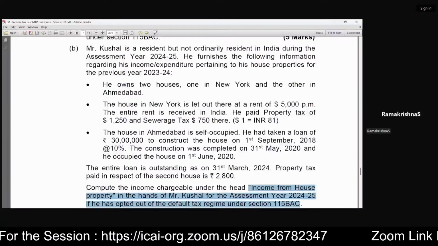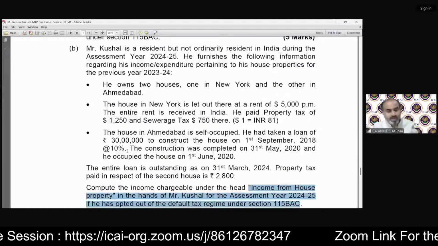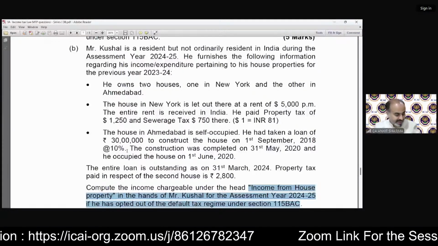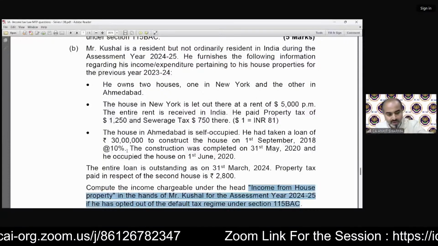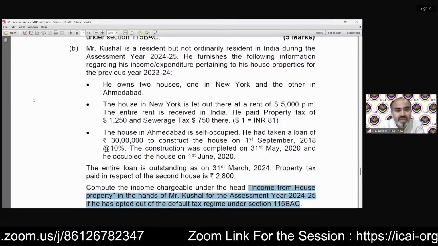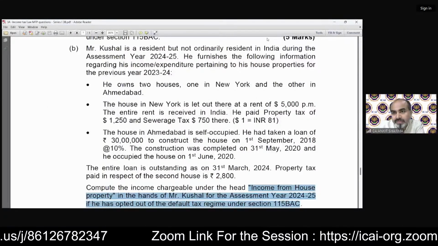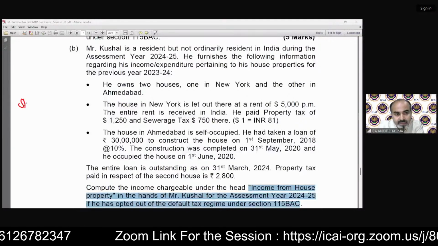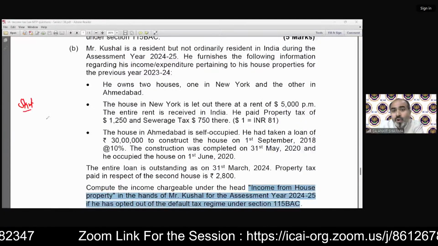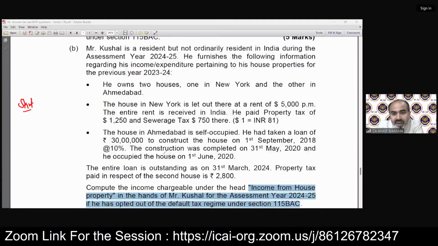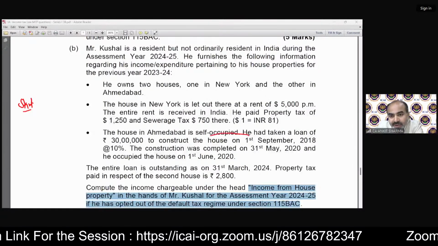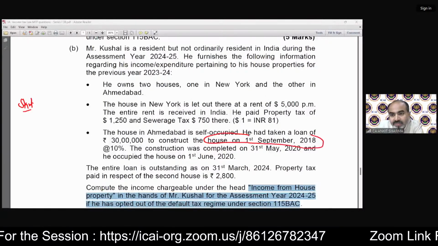Yeah, correct. So when we talk about the construction of the property, the pre-construction period concept says that we have to take the time duration like this. The pre-construction period starts from the date the loan was taken. For the self-occupied property, we took the loan on 1st September 2018.